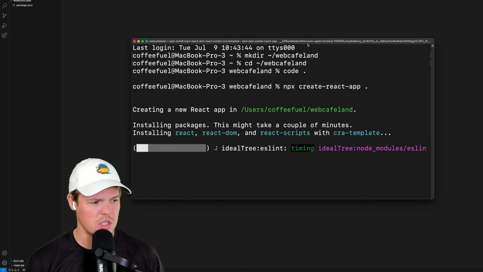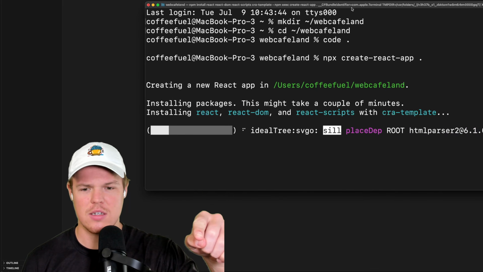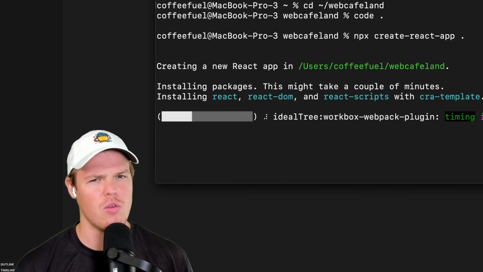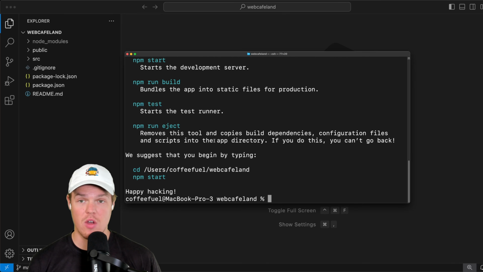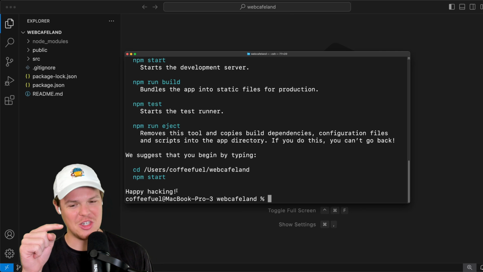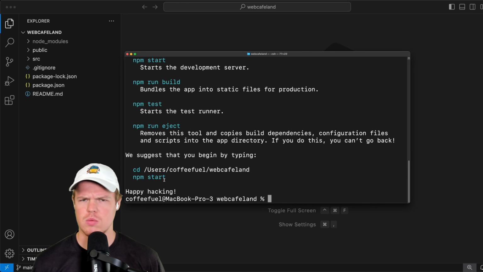I feel like if we were watching some cliche hacker movie, they would probably run this on the screen and you'd be like, oh, this person's up to something. It's like, nah, it's just downloading. Let it download. With all this downloading, you'll see it up there. And funny enough, look at that little message it just left me. Happy hacking. No, chill. We're just making a landing page. We're not doing anything crazy.